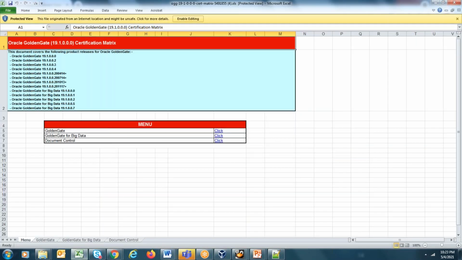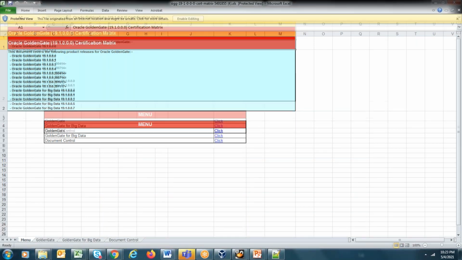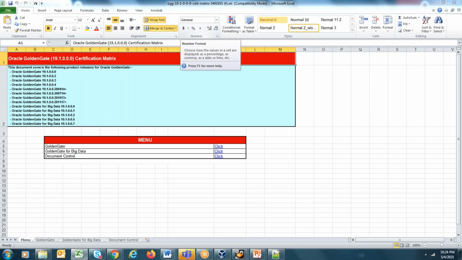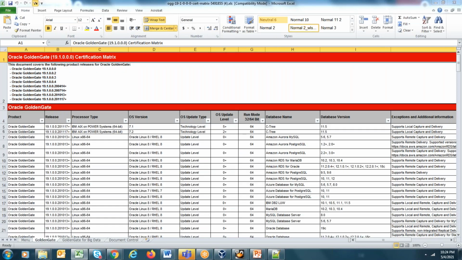And I agree, there may be a few issues, but there are bugs and they resolve them. So go with the latest version. If there is any bug, they will release a patch, but at least the older bugs which were there in the previous version, they would have taken care of, right? So that's the thing. Now download the certification matrix and then select this option to check it.